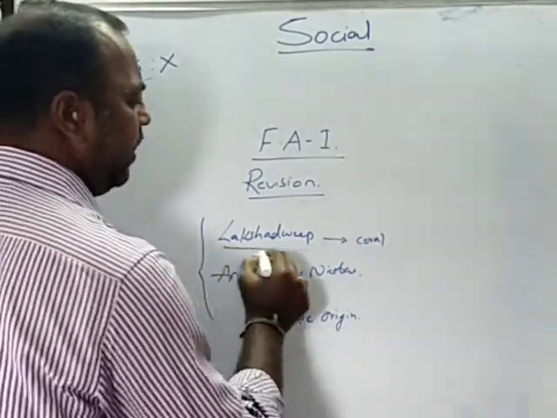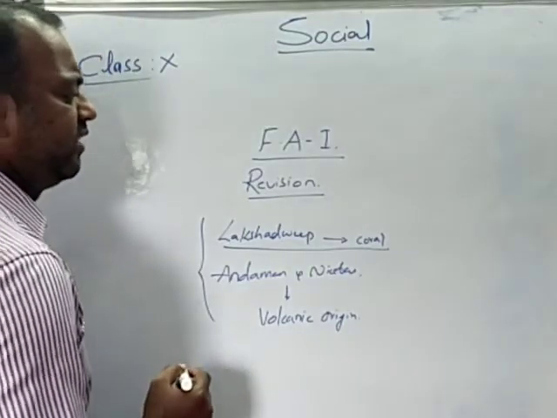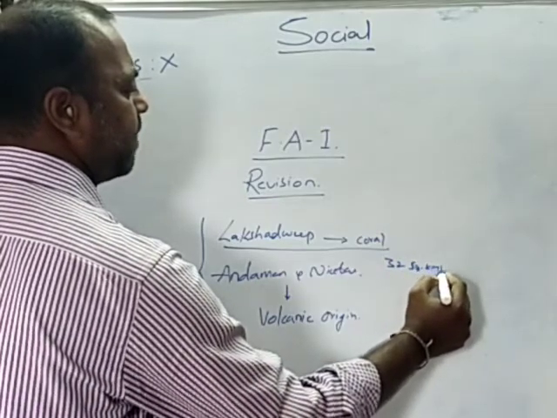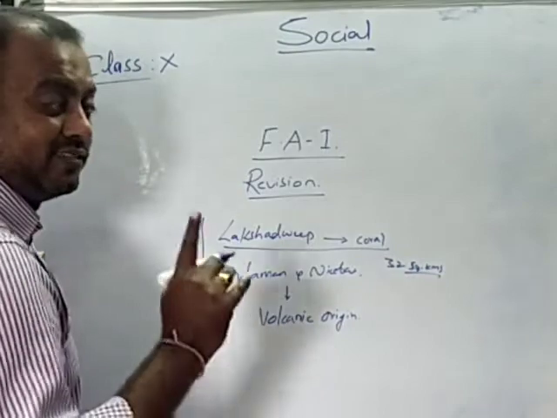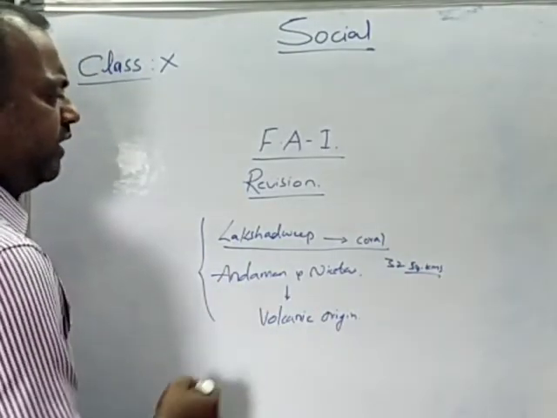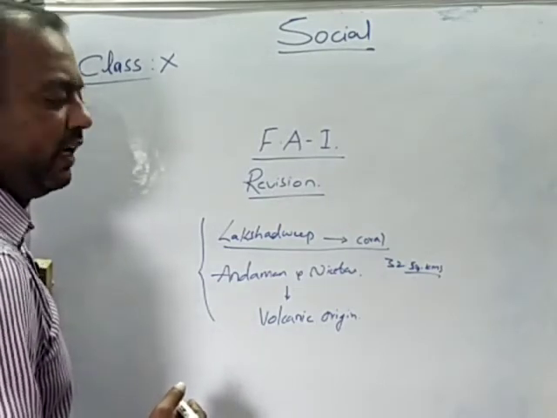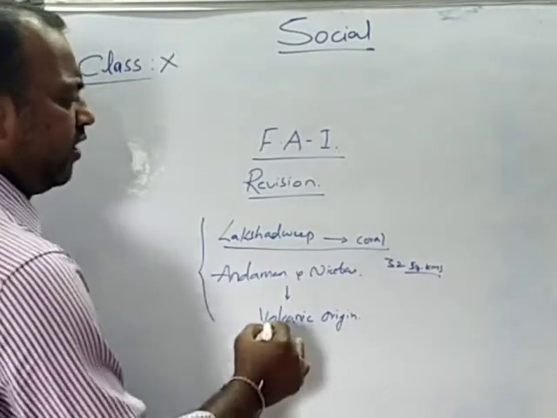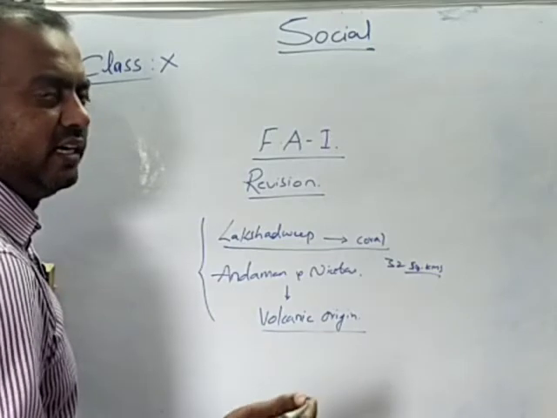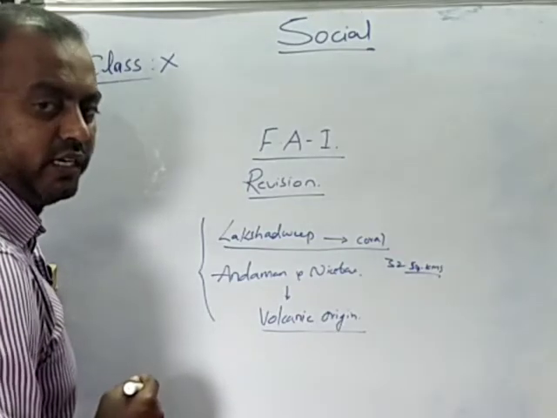You find a large variety of flora and fauna in this coral origin, and the extent of Lakshadweep is just 32 square kilometers. And this is not a single island, children, it is a group of islands. In the Andaman and Nicobar Islands, you find Great Nicobar Island, Andaman Islands, and Little Nicobar Island. So different islands are present, and these are all of volcanic origin. That means due to volcanic eruption, these islands got formed. For that reason, the origin of the Andaman and Nicobar Islands is called volcanic origin.